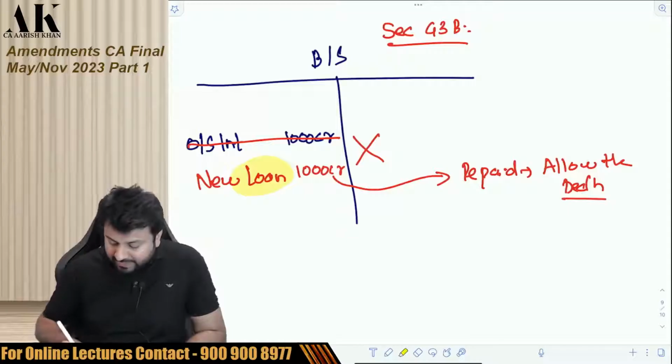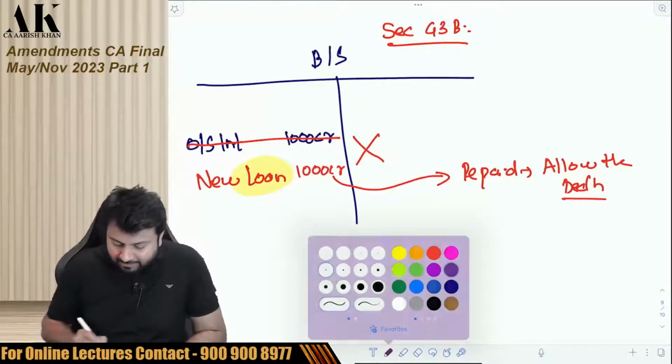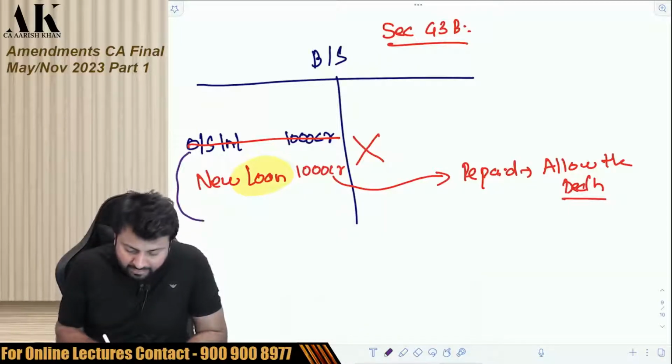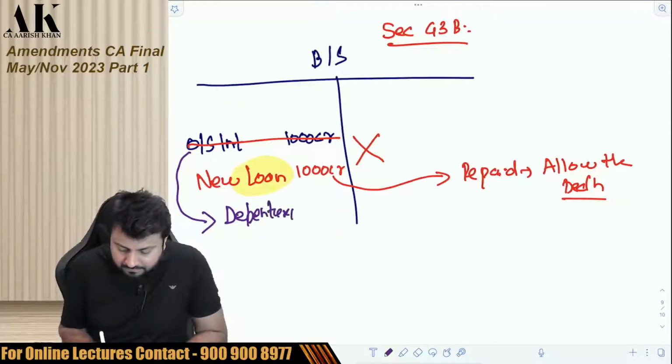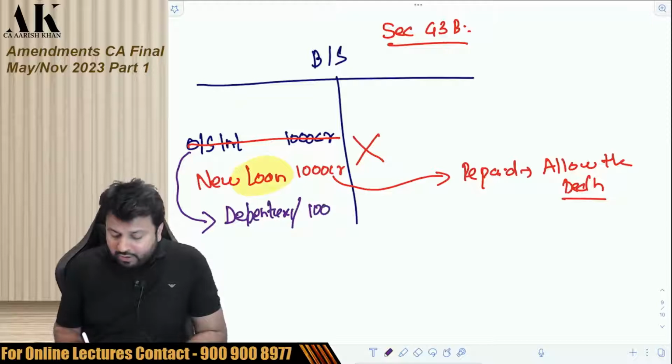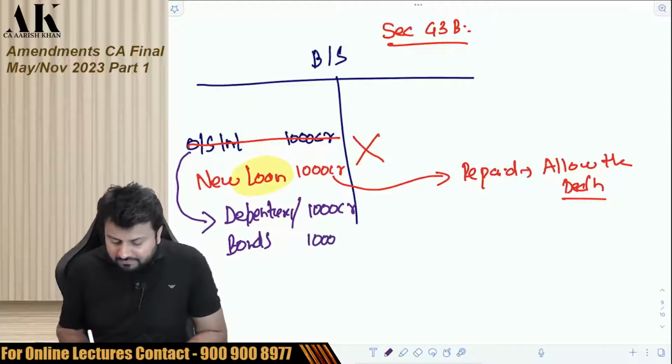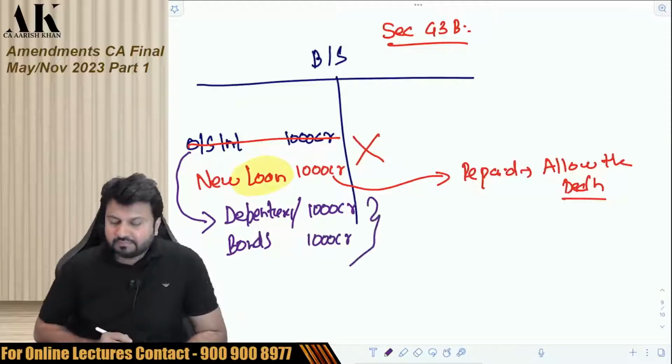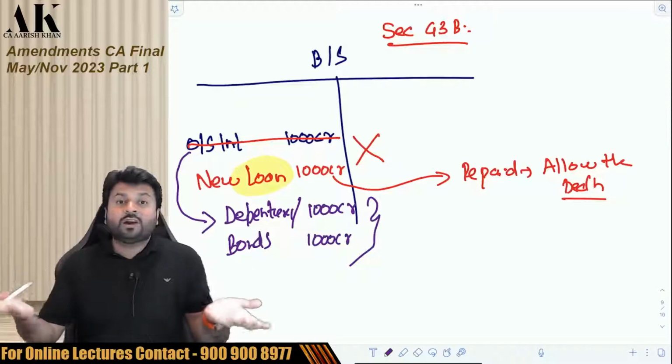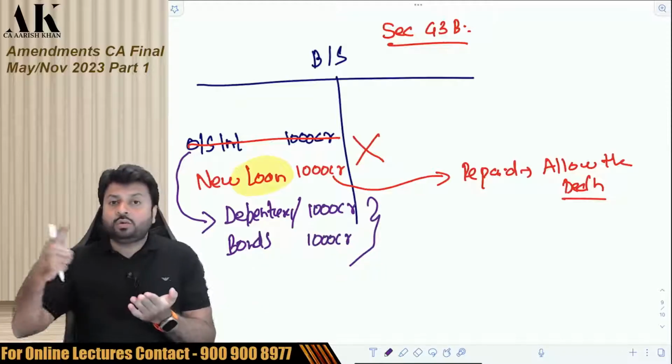So people start misinterpreting it and people say that okay, then we will convert the outstanding interest into a debenture. We will not convert that into a new loan, or we will convert that into a bond. We will not convert that into a new loan. Because law says conversion of outstanding interest into a new loan is not allowed.